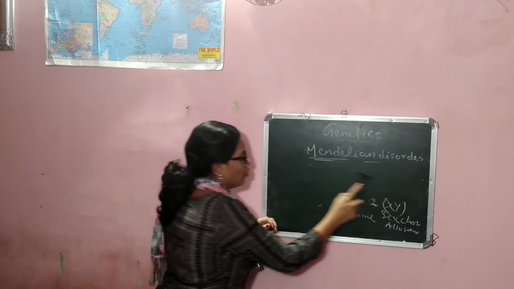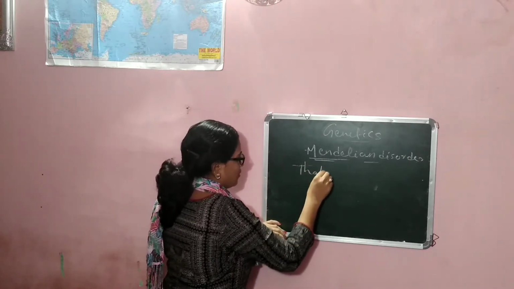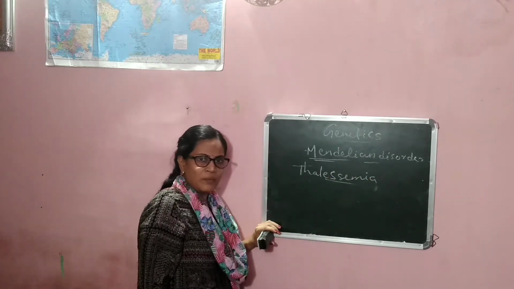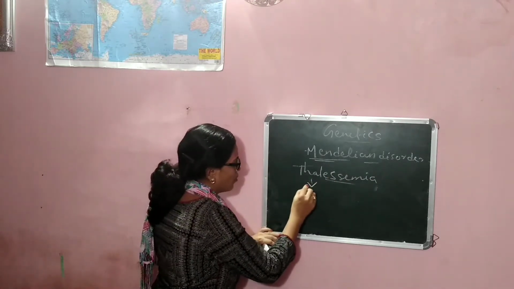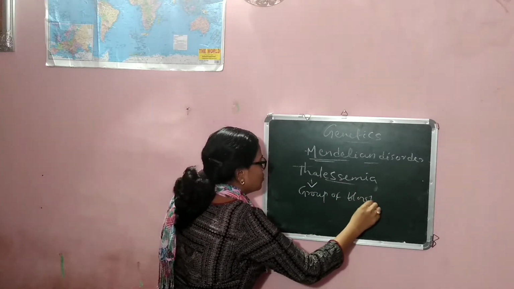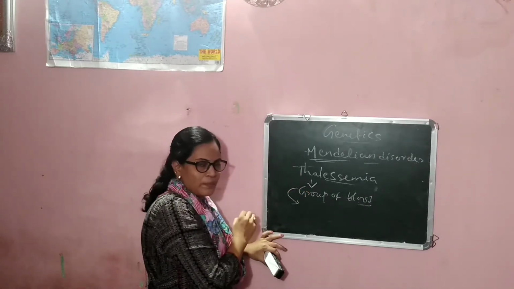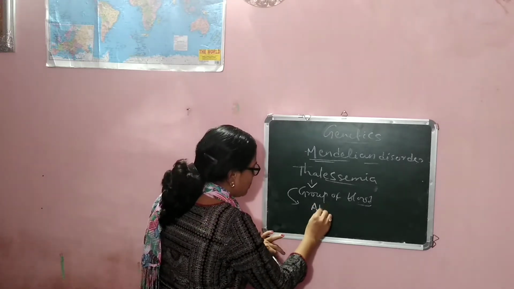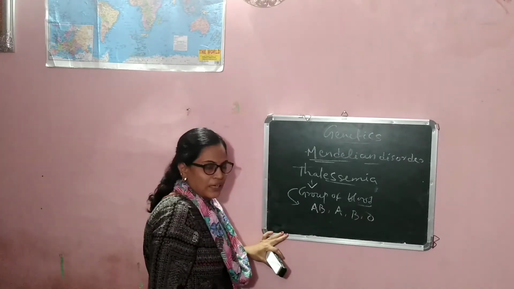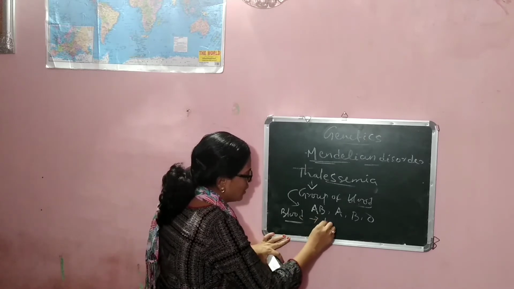In this topic, we discuss the disease thalassemia. Thalassemia is a blood disorder disease, a group of blood disorder diseases. Students, you know that blood group is mainly four types, that is A, B, AB and O. In the blood there is a pigment known as hemoglobin.